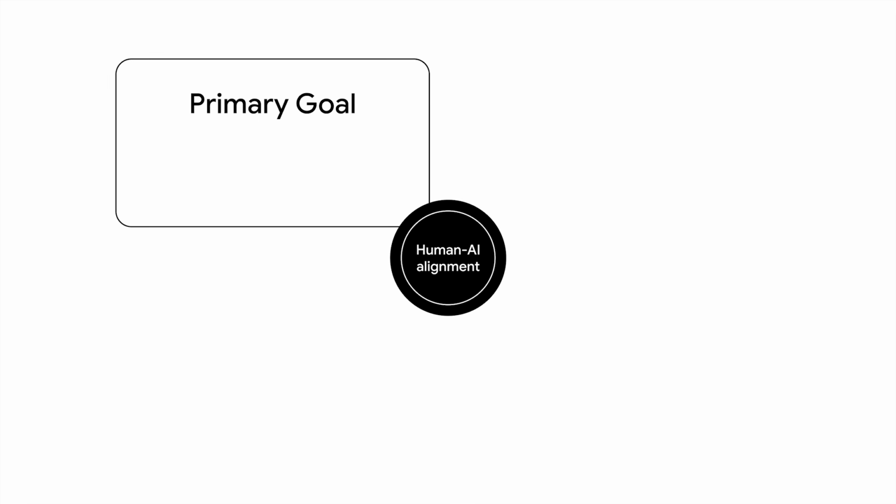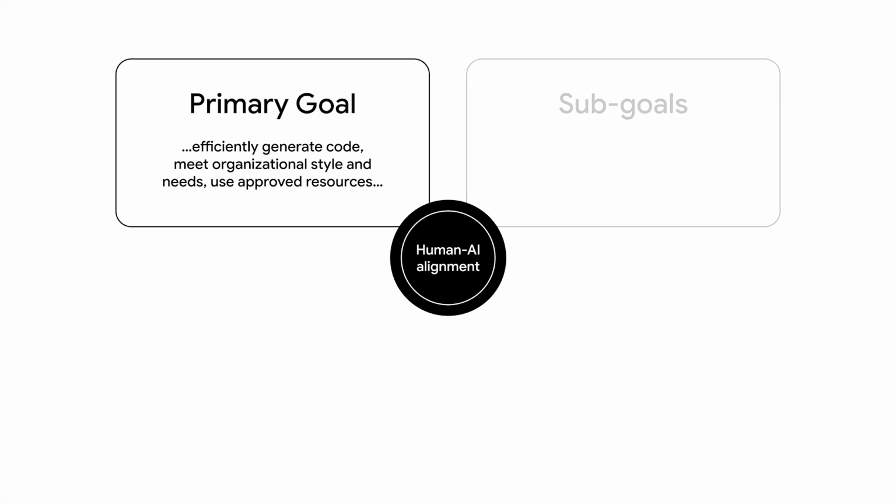So what is the primary goal for the Velocity, the specific problem the AI should solve for the user? Well, an example could be efficiently generate code that fits within the organization's needs and style using organizationally approved resources. What are some sub-goals? Again, alternate goals, dependencies, or sub-problems the user must address.